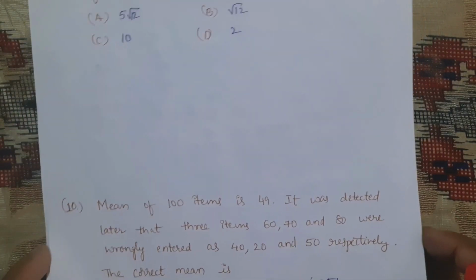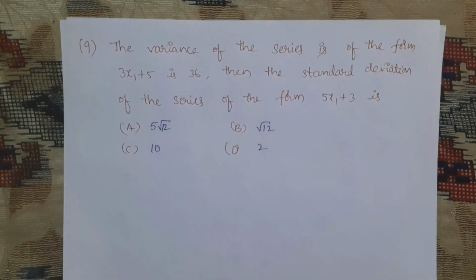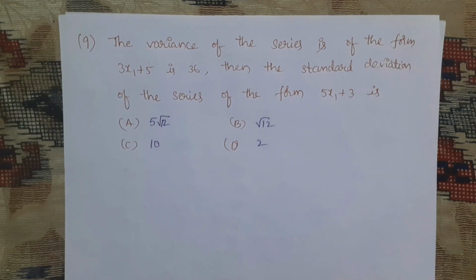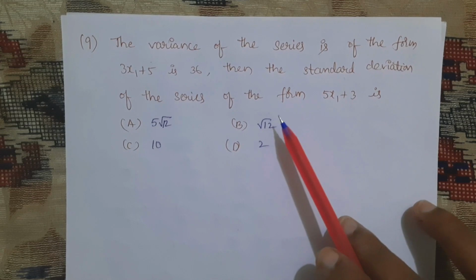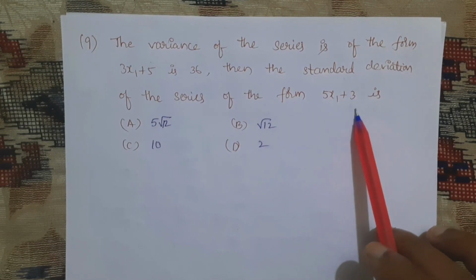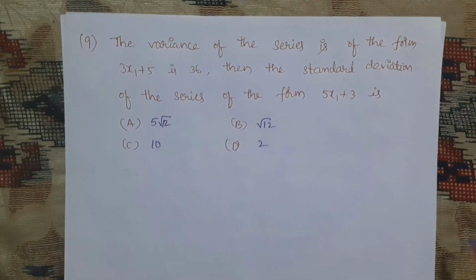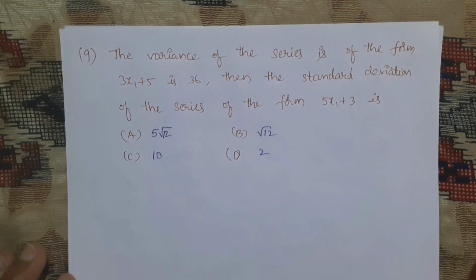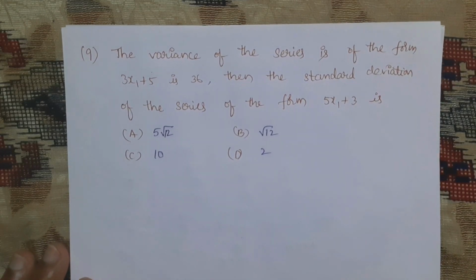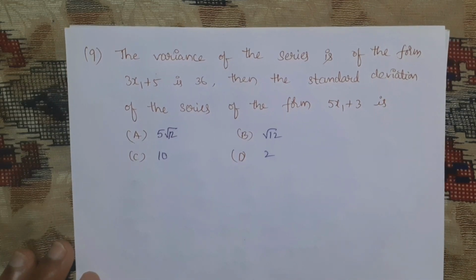Next, the final 2 questions of this session of statistics. The variance of the series of the form 3x1 plus 5 is 36. Then the standard deviation of the series of the form 5x1 plus 3 is? This is somewhat a little bit of logic, very small logic. If you can understand the previous 2 questions, question number 7 and 8, the 9th question you can easily try.